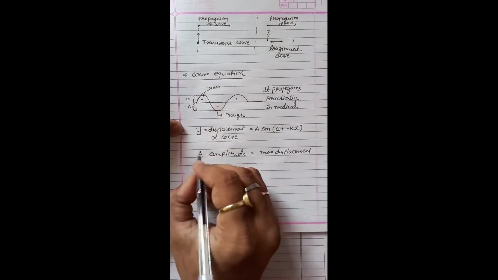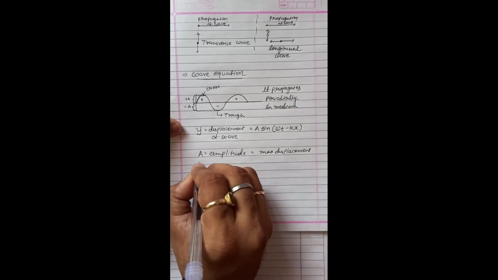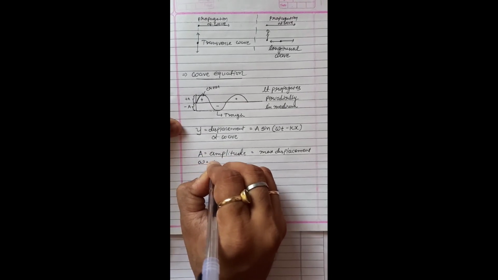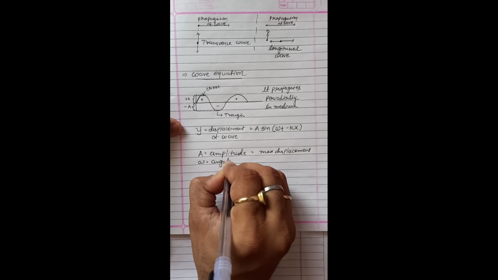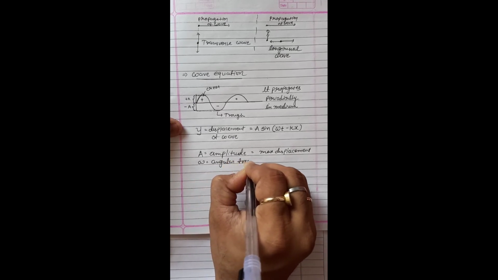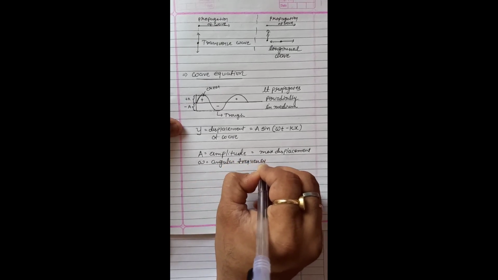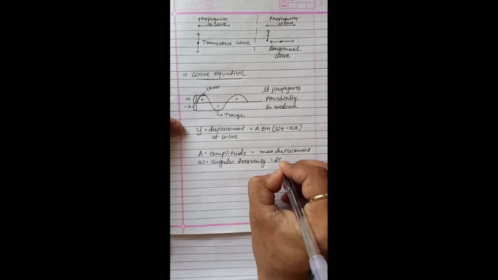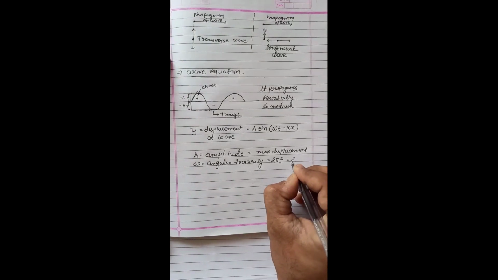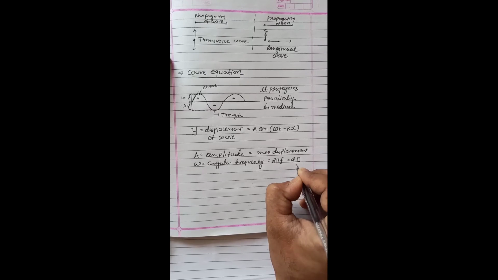Okay, yes. Now omega is equal to angular frequency. Omega is equal to what? Angular frequency, and this is 2 pi f. Omega is equal to 2 pi f. This is called angular frequency. Otherwise I can say this is 2 pi upon T. f is equal to frequency, T is equal to time period.